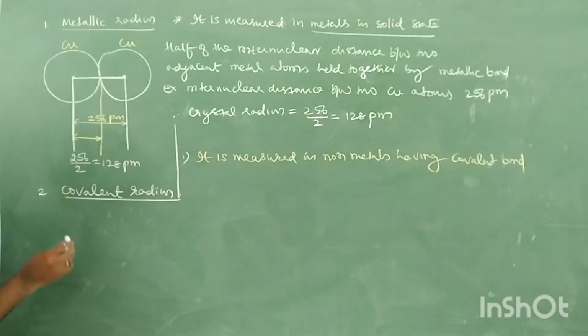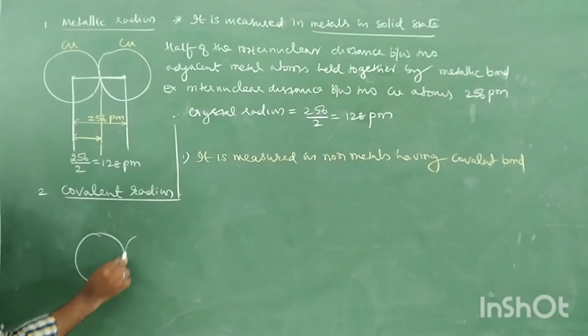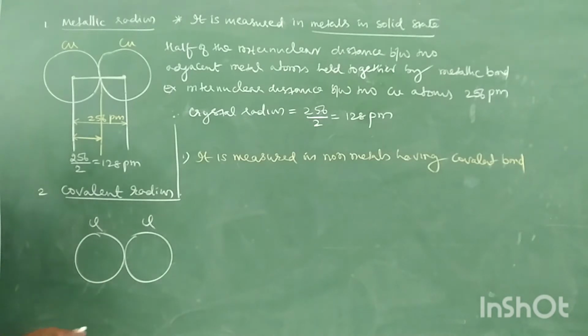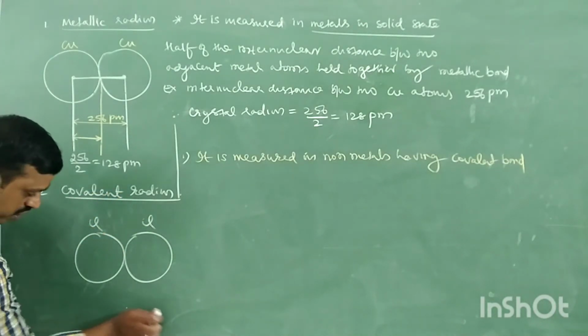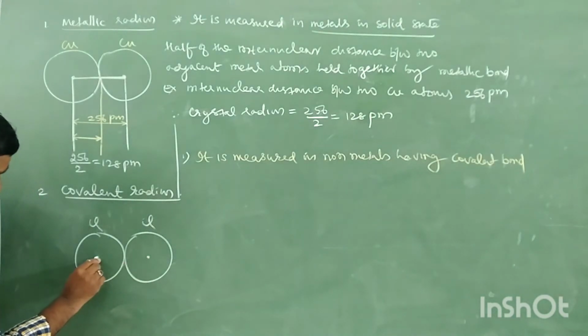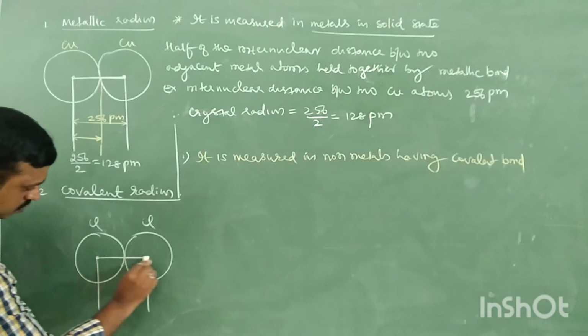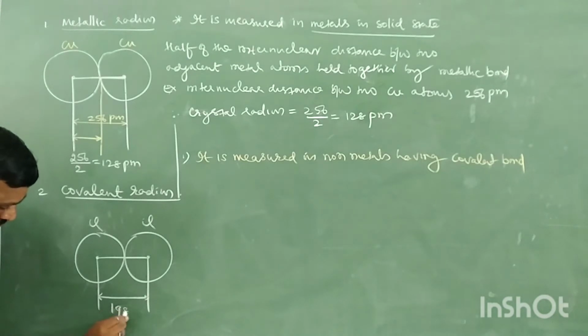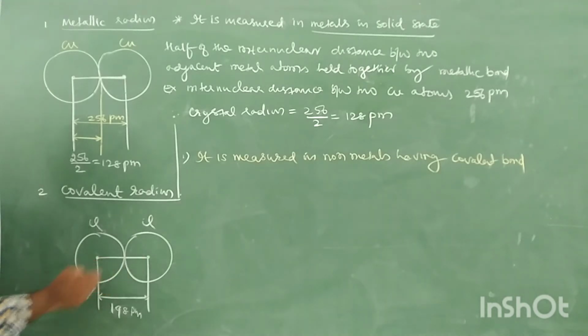Now, similar to copper, let us take two chlorine atoms. The molecule is Cl2, we know. In between two chlorine atoms, what is the bond? Covalent bond. Why? Non-metal, non-metal. In between two non-metals, there must be a covalent bond, right? Therefore, let us take the internuclear distance between two chlorine atoms, which is approximately 198 picometer.